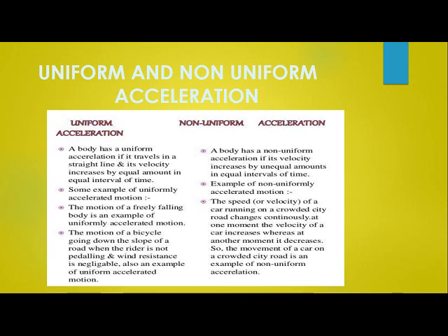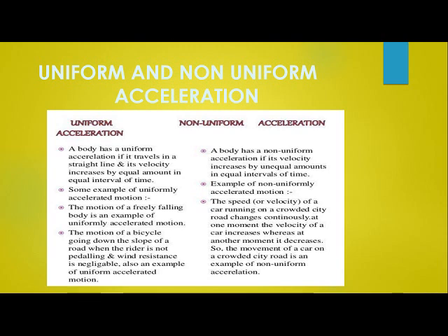When an object has uniform acceleration, that is, its velocity increases with equal intervals of time, then such an acceleration is called uniform acceleration. If the velocity of an object increases with unequal time intervals, then it is called non-uniform acceleration.